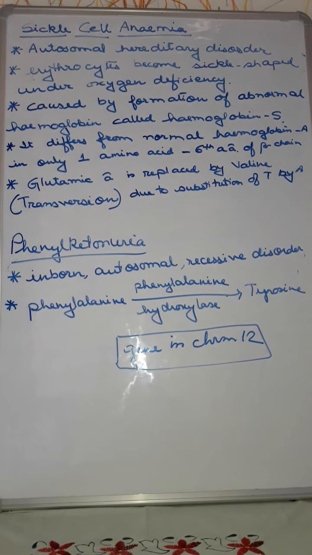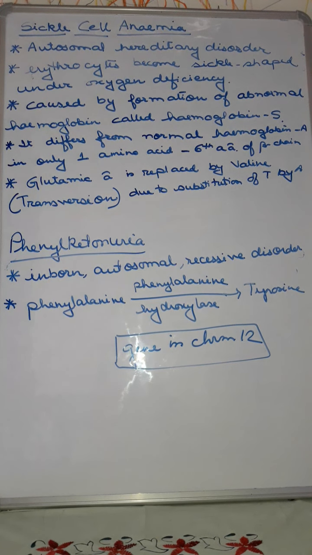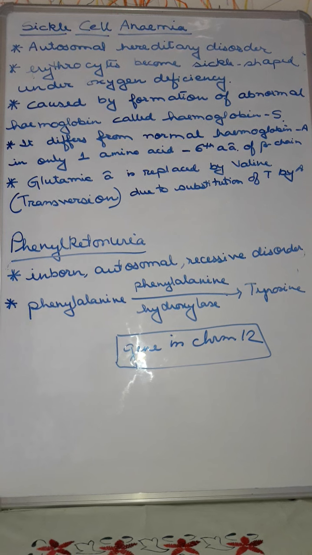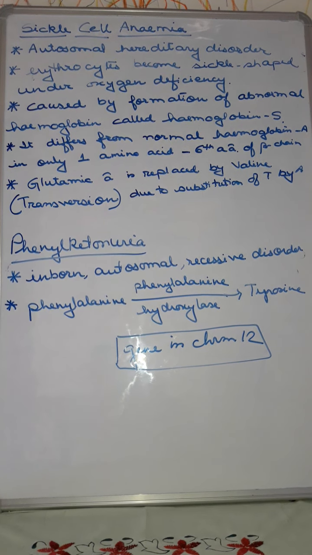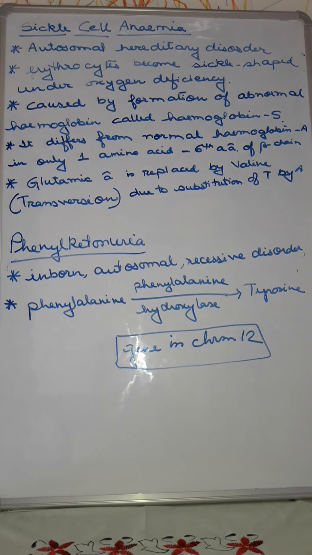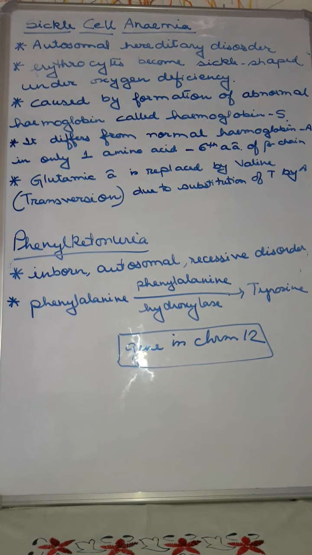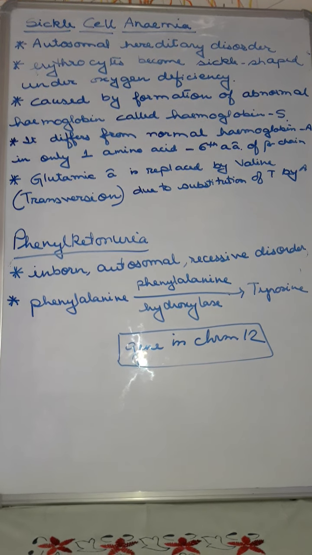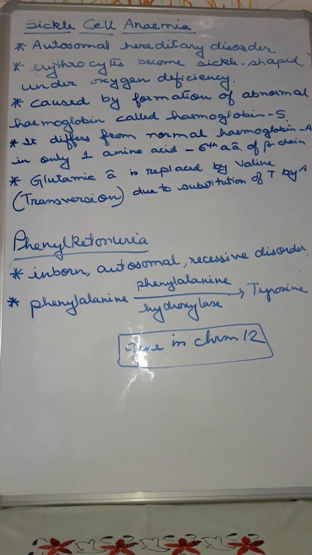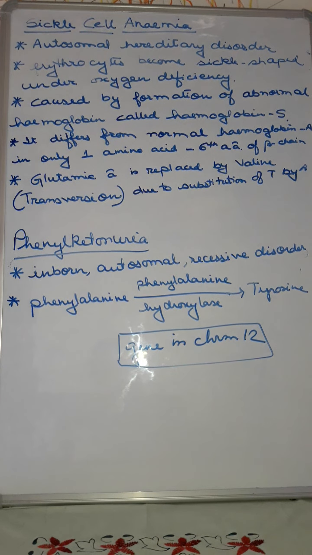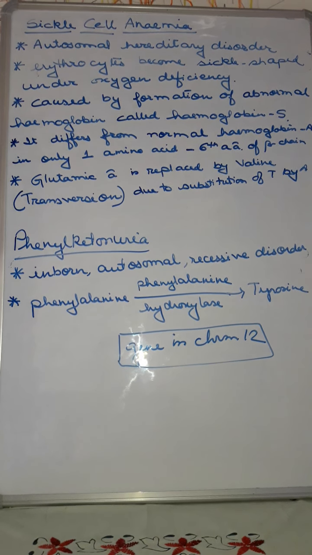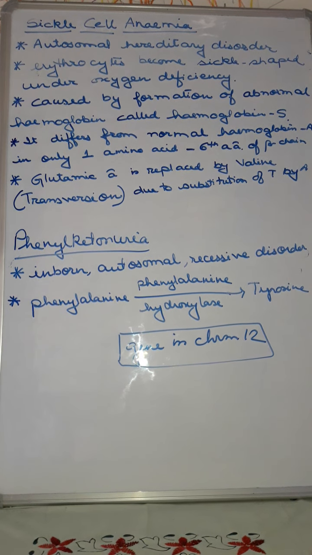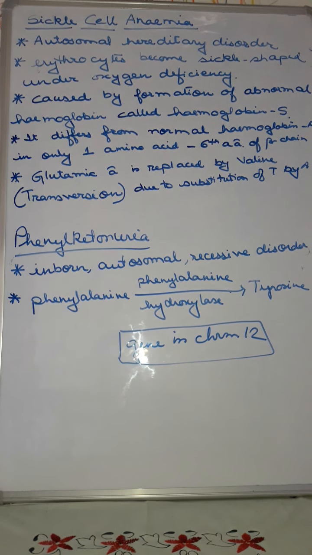When a large amount of phenylalanine gets deposited, it is excreted in the urine and in sweat, so that it can be extruded from the body. But it also gets accumulated in the brain, which results in brain damage. That's why mentally retarded offspring are produced. Got it? So that is phenylketonuria.